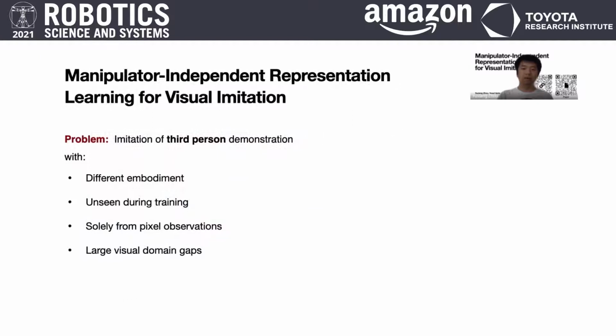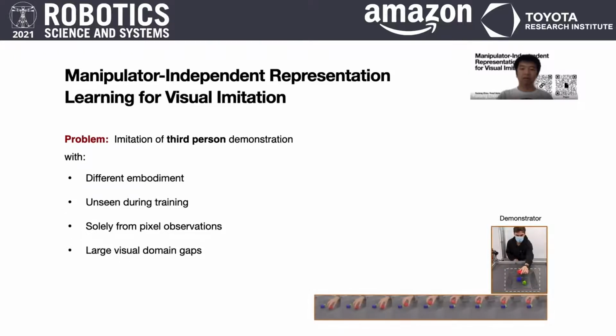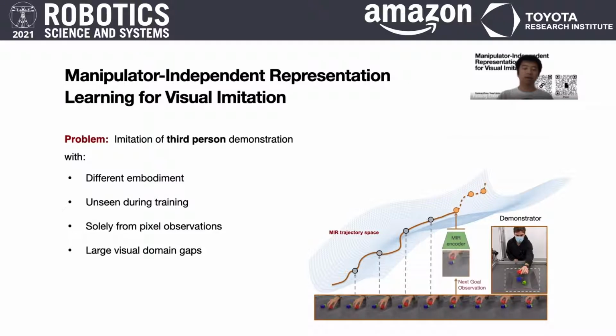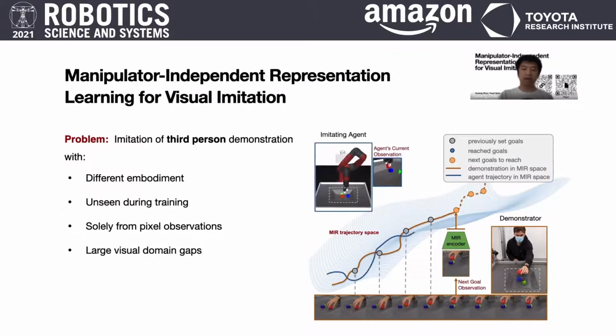In the long run, we would like our robot to be able to learn a new task, for instance, from a video of a different on-scene embodiment solely from pixels. To elaborate more about the problem setup, first we have a human demonstrating a solution, and then we sample goals from the trajectory and encode them into a shared representation space. Then we ask our agent in simulation to reach those goals one by one to replicate the trajectory.